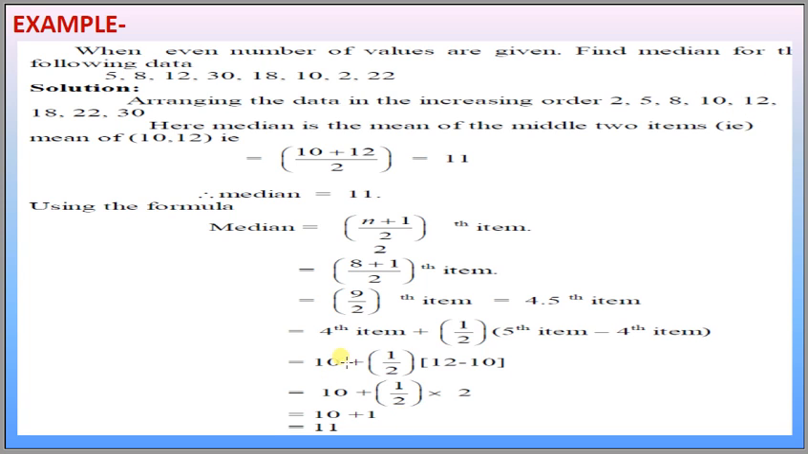That is 22 divided by 2, that is 11. And here I am showing you one more method. That is the (n plus 1) divided by 2th term, that is 9 by 2, that is the 4.5th term. The 4th term plus the 4.5th term, that is the 4th term plus half of the 5th term minus the 4th term, the difference. 10 plus 1 by 2 of the 5th term, which is 12, minus the 4th term, which is 10. The difference is 2, and 2 divided by 2 is 1. The median value is 11. Both ways we got the median value 11.